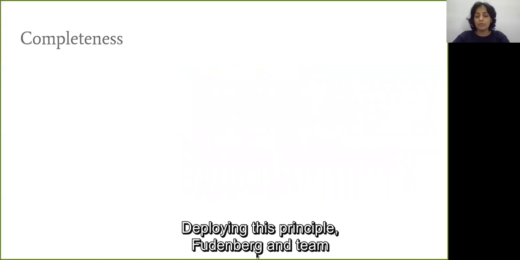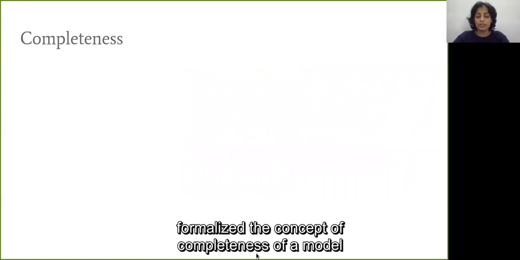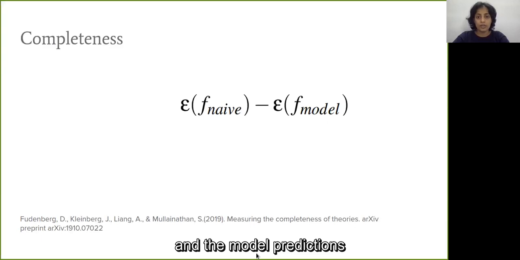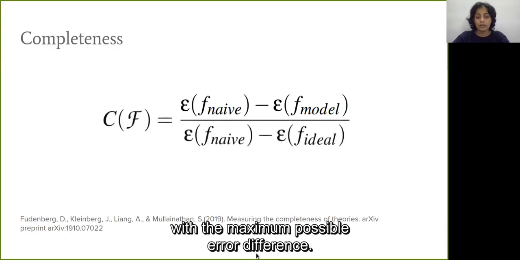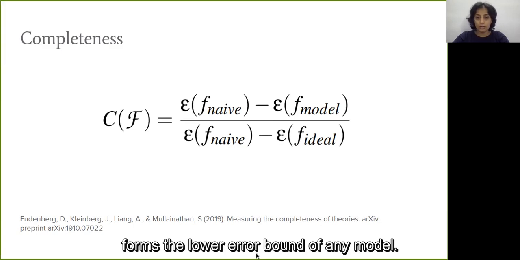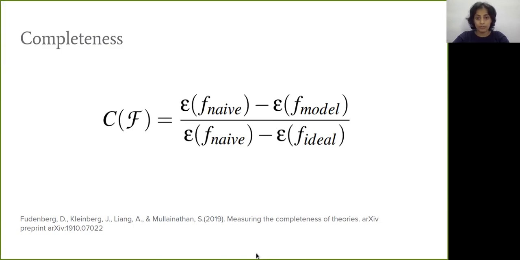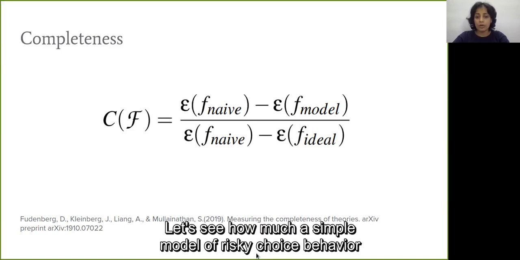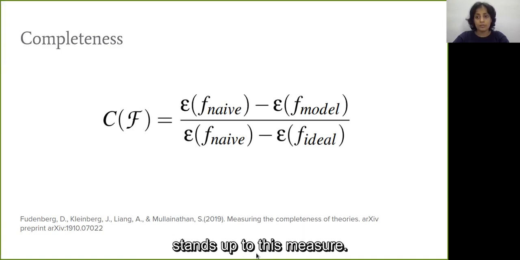Deploying this principle, Freudenberg and team formalized the concept of completeness of a model as the ratio of the error difference between a random predictor and the model predictions with the maximum possible error difference. Reiterating in terms of error variance, the predictive error of an ideal model forms the lower error bound of any model. Now we are equipped with this tool. Let's see how much a simple model of risky choice behavior stands up to this measure.